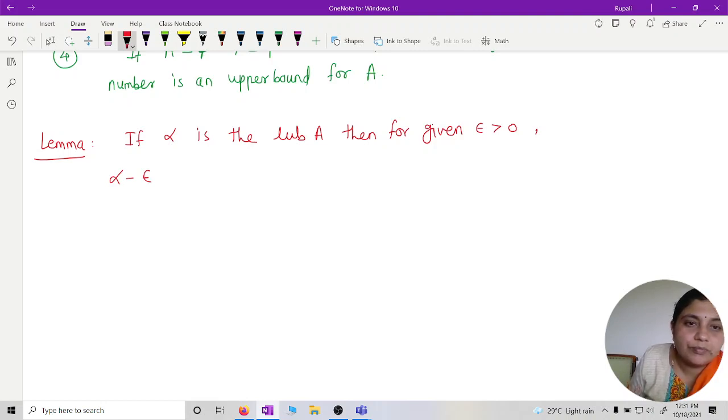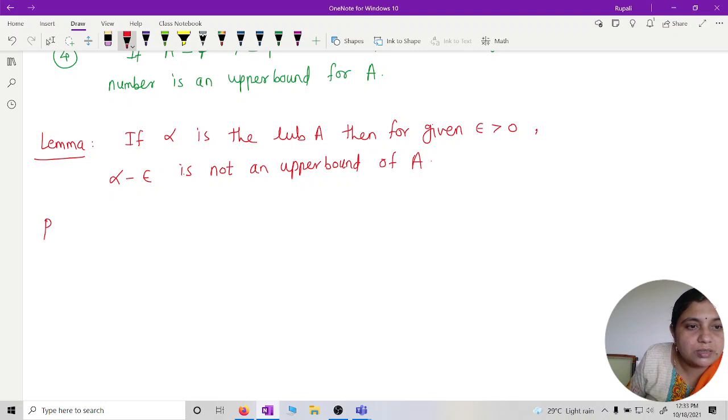Is it an upper bound or is it not an upper bound? It is not an upper bound of A. So if alpha is the least upper bound of A, then for given epsilon greater than 0, alpha minus epsilon is not an upper bound of A.